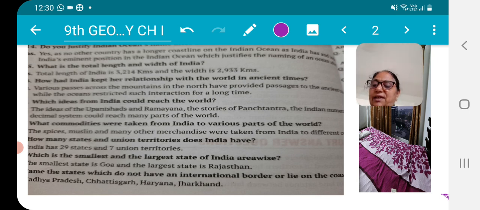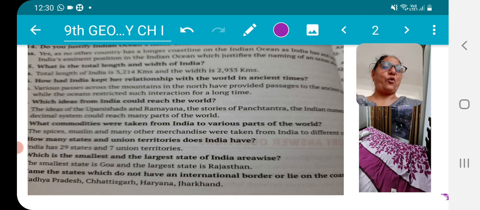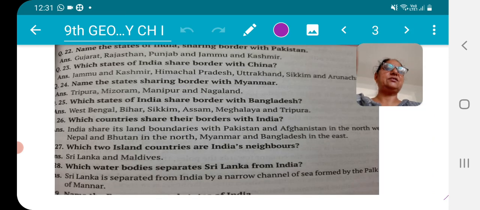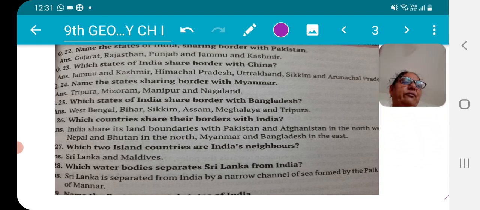Then our next question is, name the states which don't have international borders or lie on the coast. Always I ask to name the states sharing border with other countries, and the countries that share border with the Indian states. This is something different, a new question that I have put: name the states which don't have any international border or lie on the coast area. This is very, very important. My children, hopefully you are noting down everything.